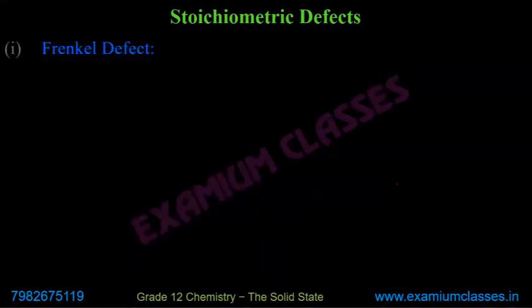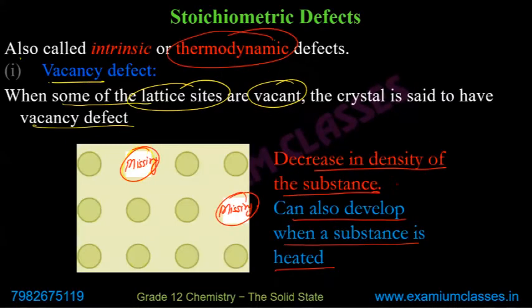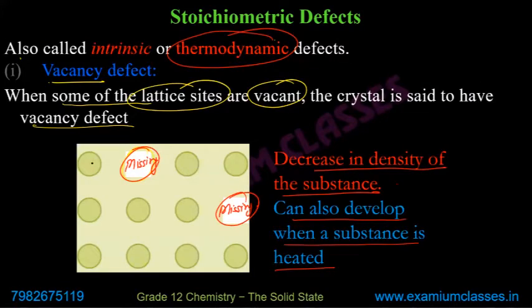Next, Frankel defect. First, it is shown in ionic solids. When we talk about vacancy defect and interstitial defect, we talked about the same type of molecule. So if it is iron, all atoms are of iron.